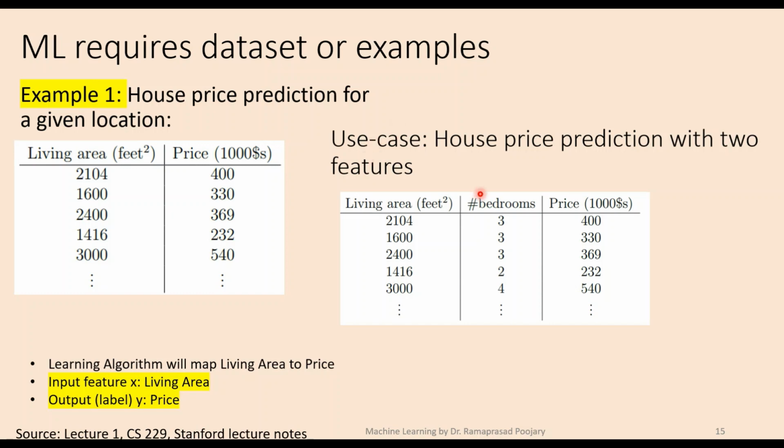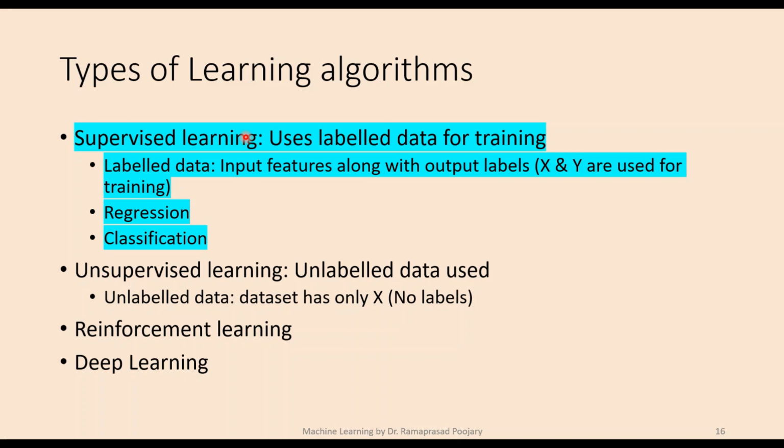In supervised algorithms, we provide input features along with the output during the training process, and this is called a labeled data set or labeled data. When you say labeled data, label is nothing but the output variable. So we provide input, which are features. In this case there are two, in this case only one feature, and along with that during the training process you also provide the output variable, which is a label. So if labeled data like this is used for training, then that's called supervised learning.